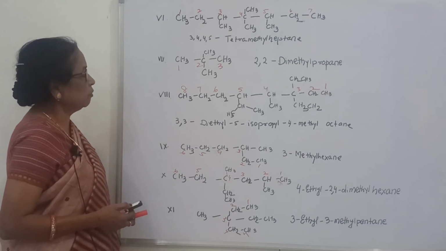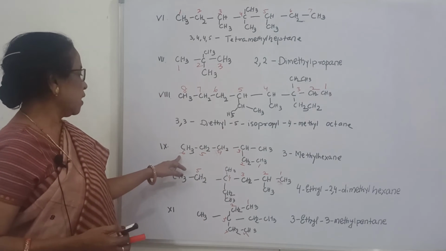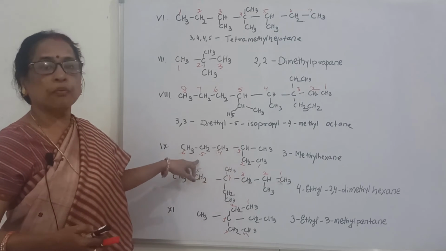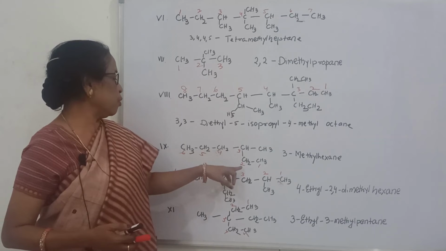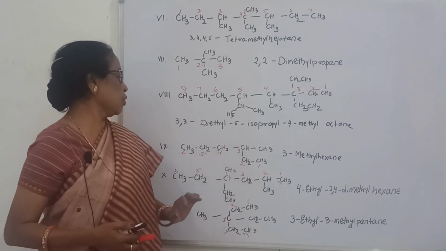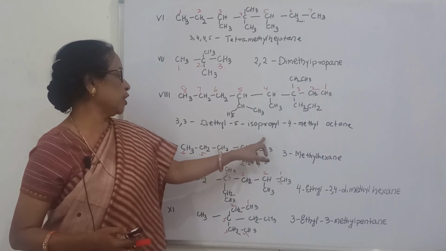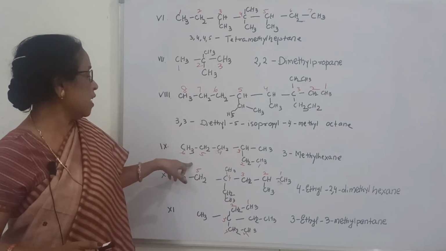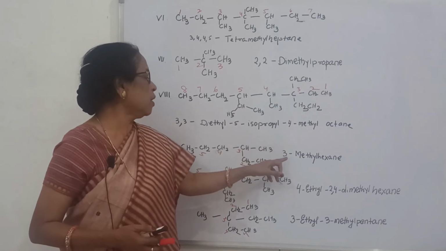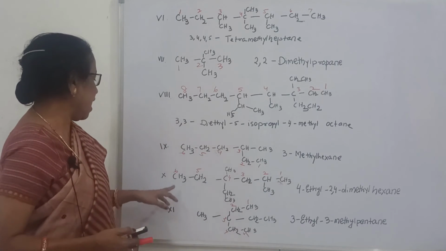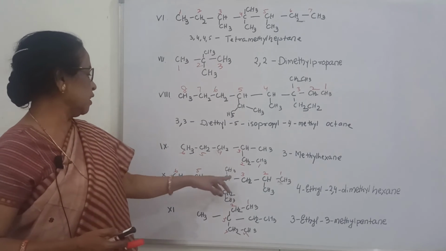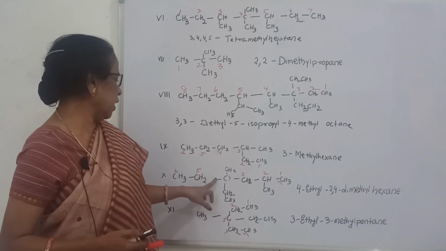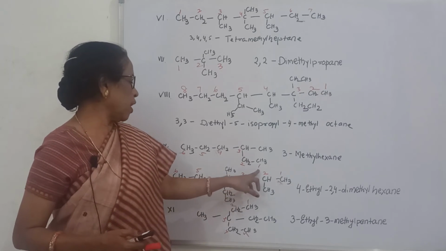So clear now? So next this one, here you count from this side 1, 2, 3, 4, 5, 6. So 3 position ethyl group. So it is 3 position methyl group. 1, 2, 3, 4, 5, 6 means hexane, and 3 position methyl group, 3 methyl hexane. And here, if you count this side 1, 2, 3, 4, 5, 6.